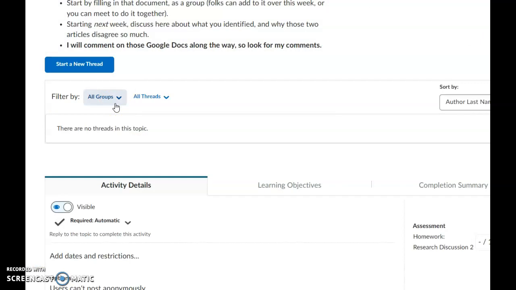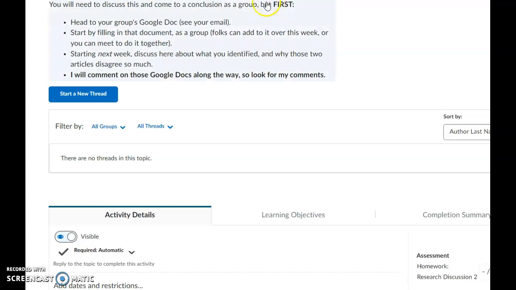You will only be able to see your group. So if there's nothing posted there, it's because no one from your group has started. Again, go ahead, be the one to chalk that first post up. You can, again, always go back to that Google Doc. Again, email the collaborators. That's an easy way to get in touch with your group mates, and reach out and let them know you posted. Can we add to it? What other thoughts do you guys have? Kind of help direct the conversation that your group is having.